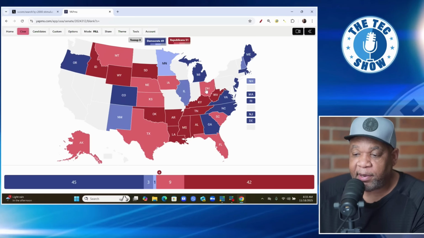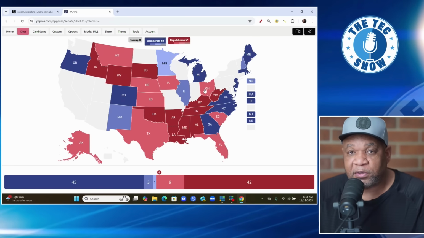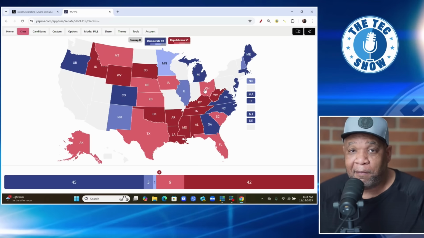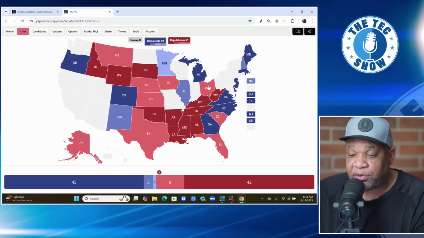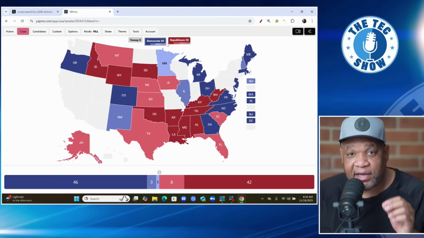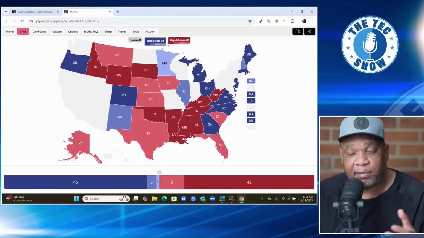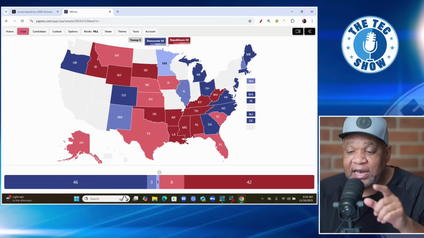Now, we did talk a little bit about Ohio. Ohio is getting closer and closer. Sherrod Brown, who's a Democrat and was a senator in Ohio before, is doing better in the polls. Now, he did lose in 2024, but he has won in the past. Let's say Democrats win Ohio. Now we have Democrats at 50, Republicans at 50. Guess what? Republicans still have control. Why? Because of the vice president. The vice president is a Republican and comes in and breaks the tie. So now Democrats need to win another seat.